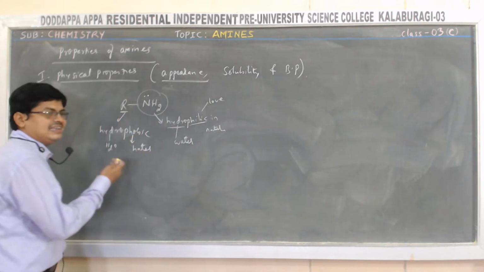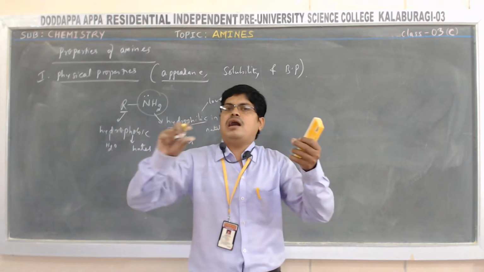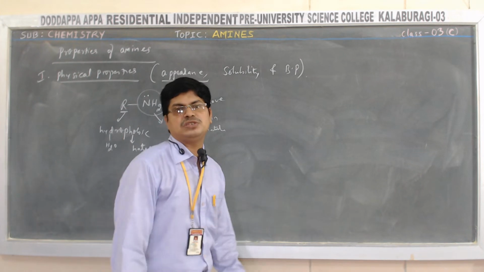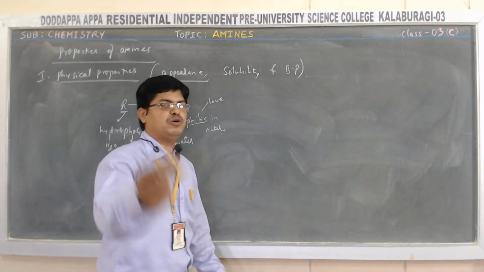R group. Higher the R group means the chain of the R group increases. If the alkyl group chain increases, solubility decreases. Let me go with some example.